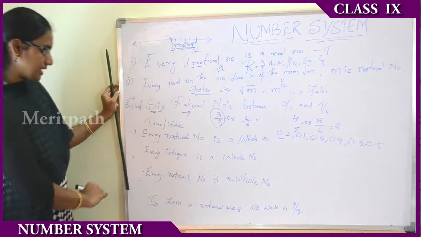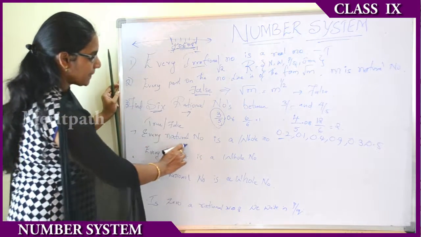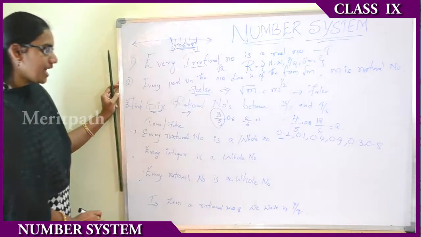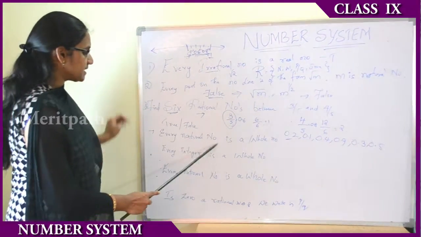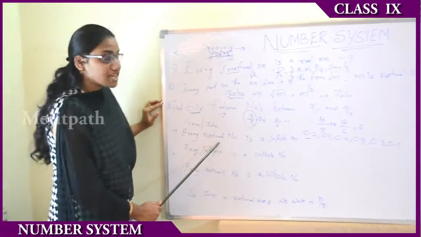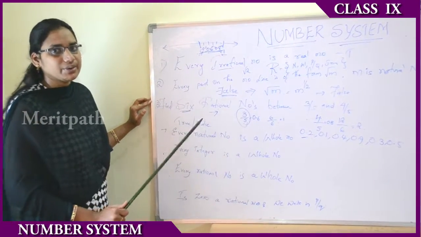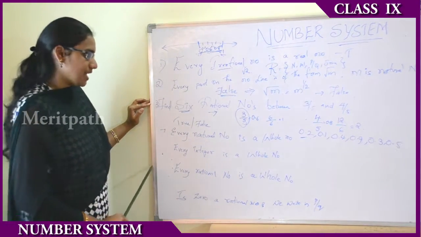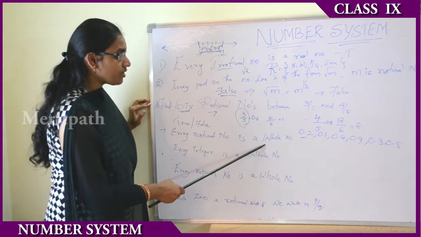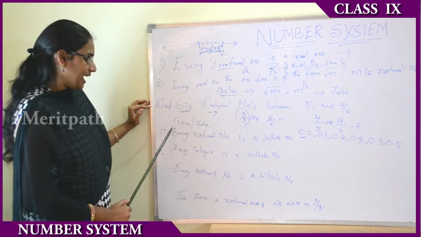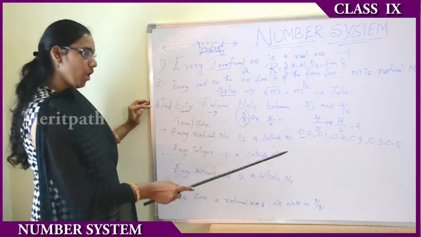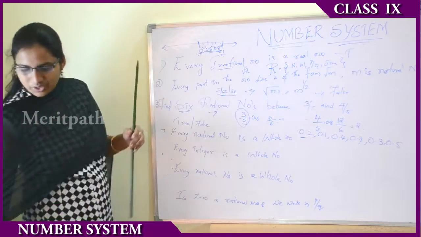Now let us go for true or false. For these statements: every natural number is a whole number. Is it true or false? Natural numbers consist of 1, 2, 3 up to n, and whole numbers consist of 0, 1, 2, 3. Means every natural number is a whole number. True.